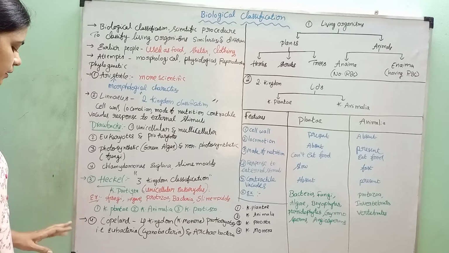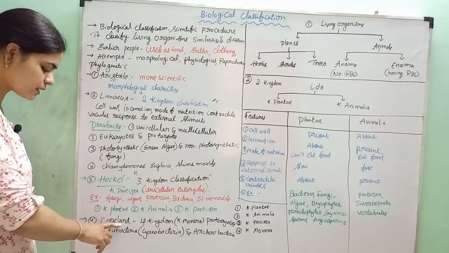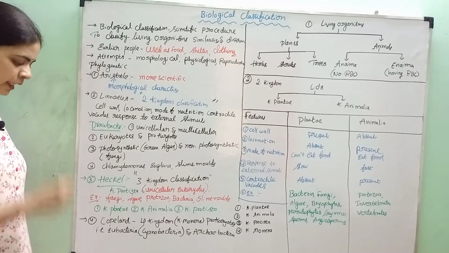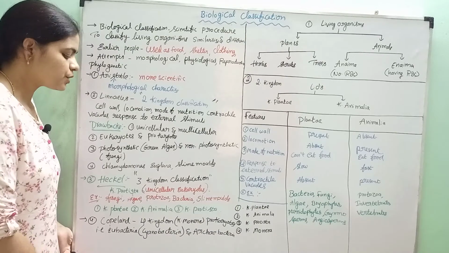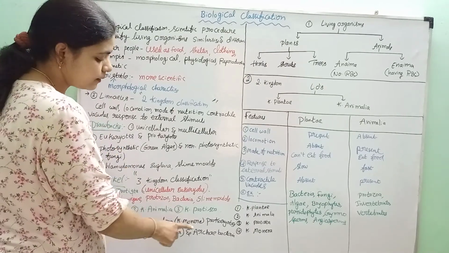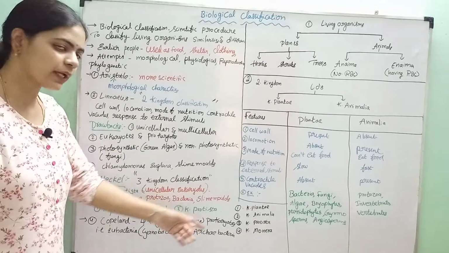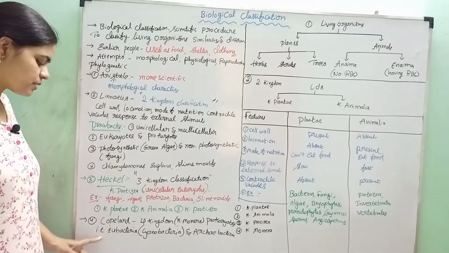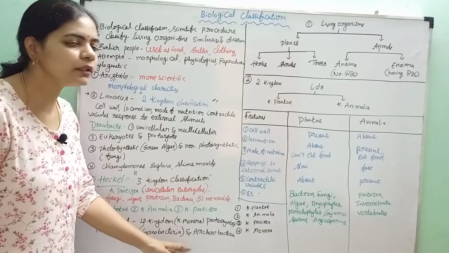Later, there is a fourth person called Copeland. Copeland proposed the four kingdom classification. According to him, he introduced one more kingdom called Kingdom Monera. In this Kingdom Monera, all prokaryotes, that is eubacteria including cyanobacteria, and archaebacteria, were included.